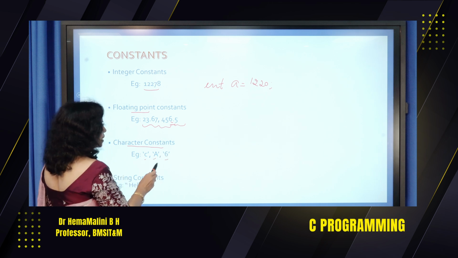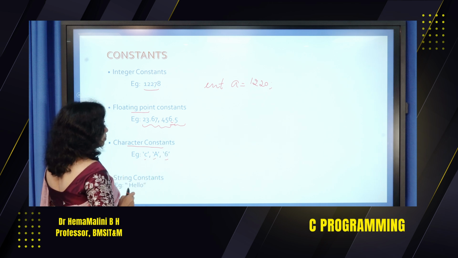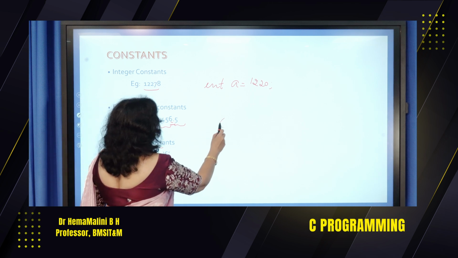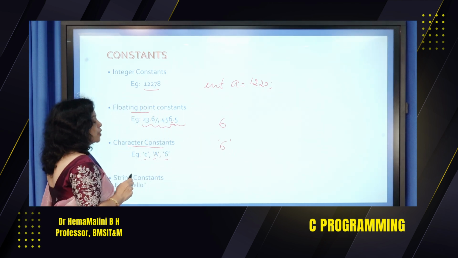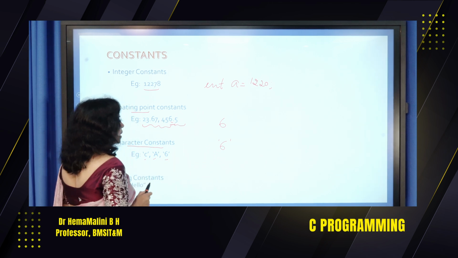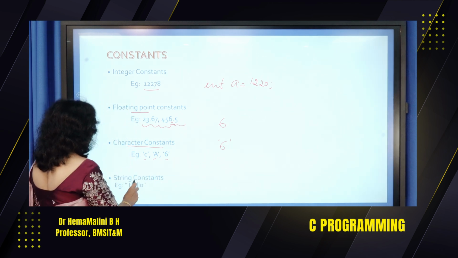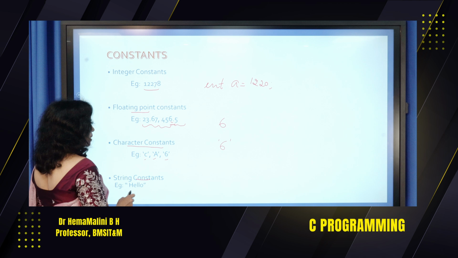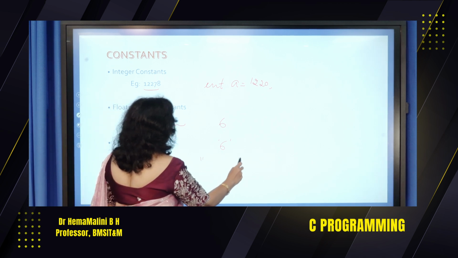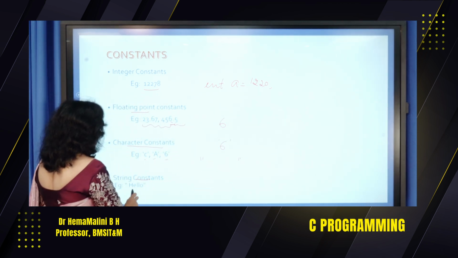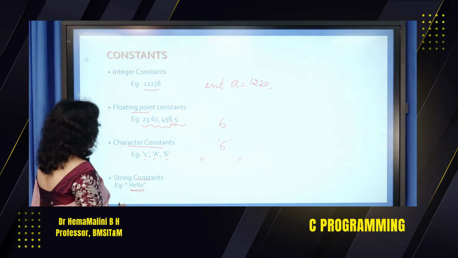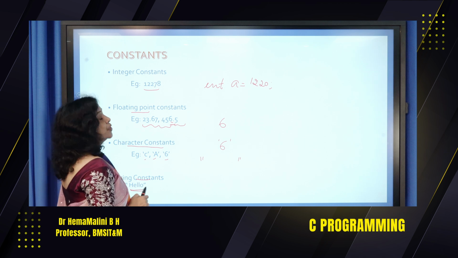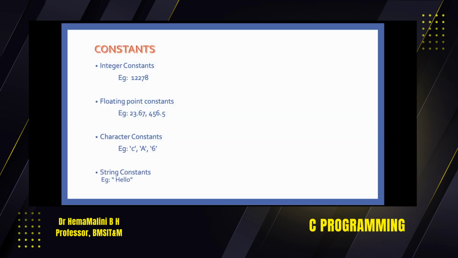This is not the number 6, this is integer 6, but if we write it within quotes, it is taken as character 6. Then we have string constant: anything within double quotes we call a string. So hello is a string constant, and we know this is always null terminated. So this is about the constants.